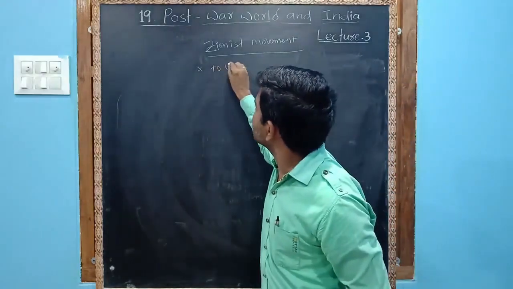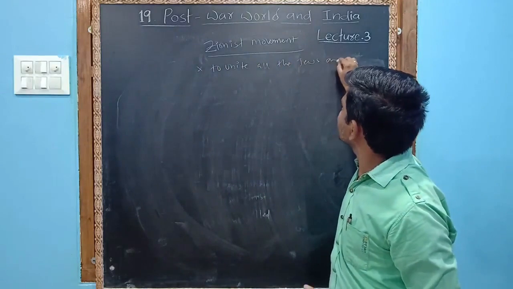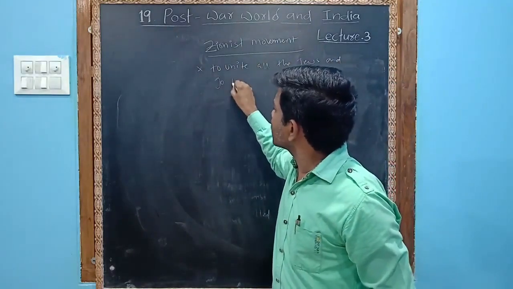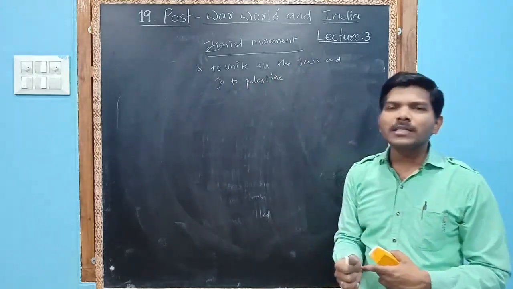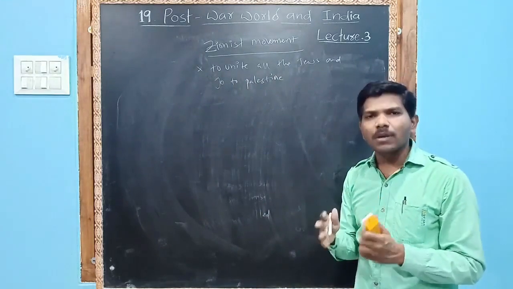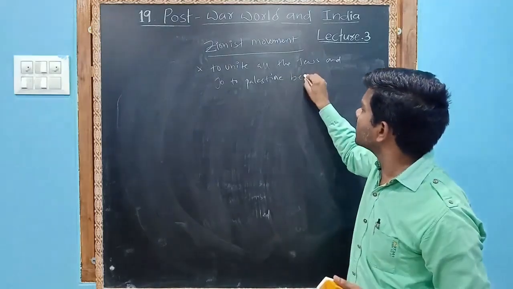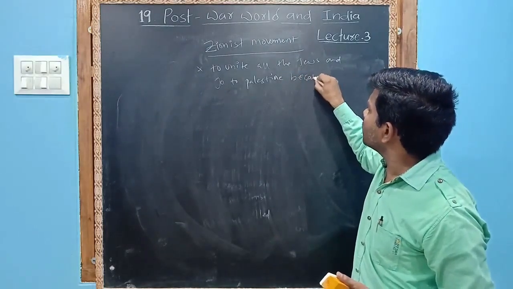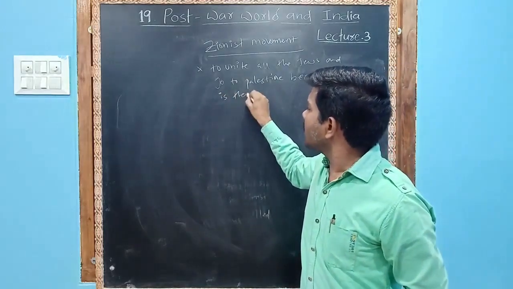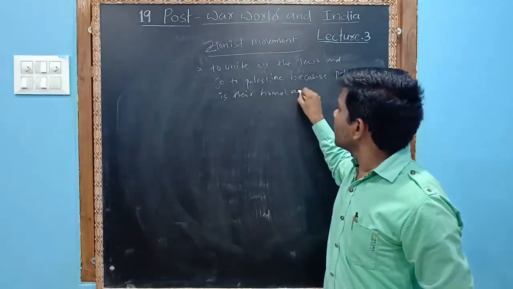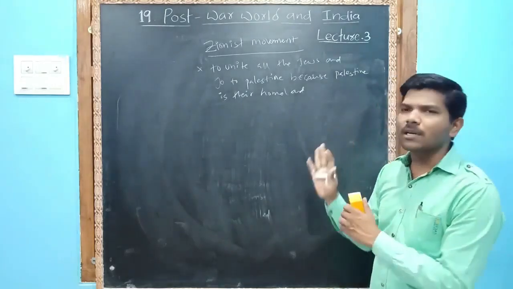To unite all the Jews and go to Palestine. Now, what did you understand? The Jews want their old land, and they are claiming that Palestine is their homeland. Wherever they were going, they were not receiving proper respect, so they wanted to go back to their homeland.